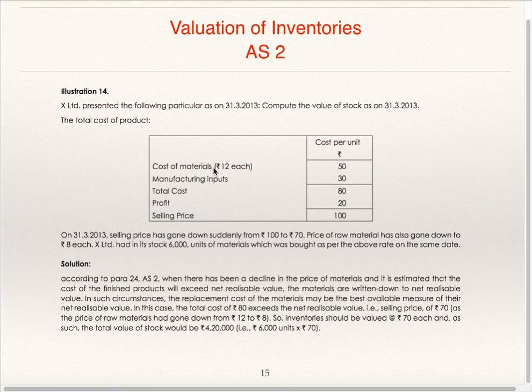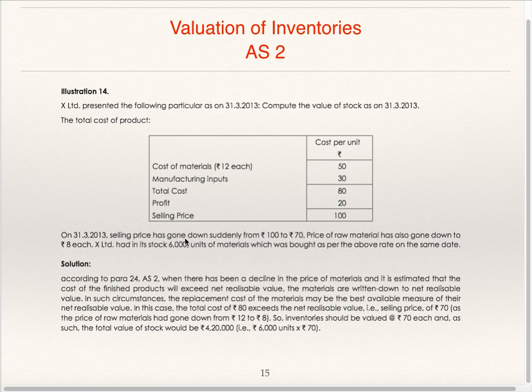Cost of material is 12 each. On 31st March 13, selling price has gone down suddenly from 100 to 70. So selling price of the finished product is below total cost. The price of raw material has gone down from 12 to 8. X Limited has in its stock 6,000 units of material which was bought as per the above rate on the same date. How will you value this raw material 6,000?